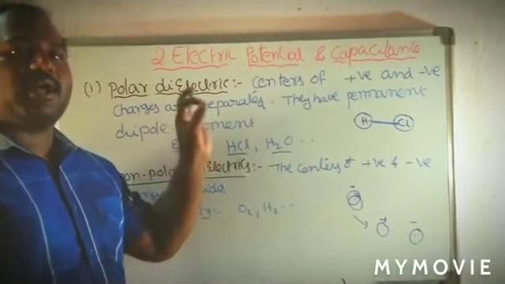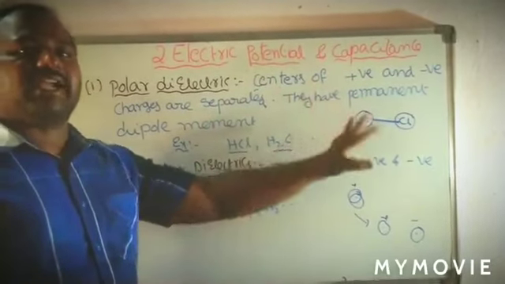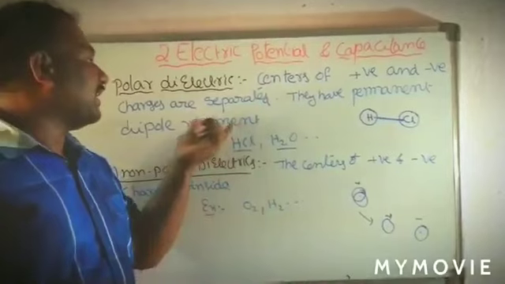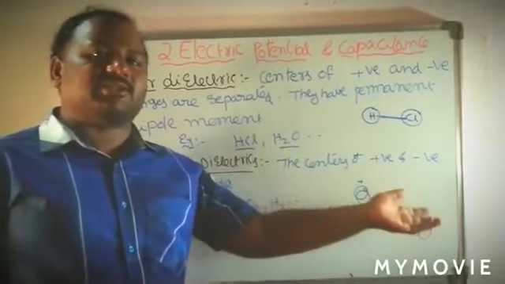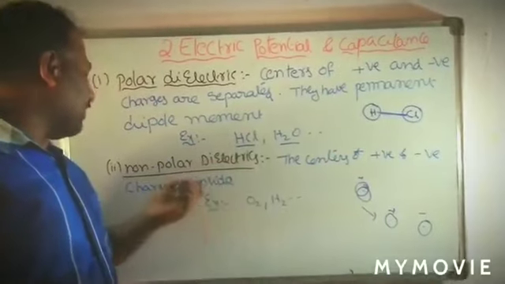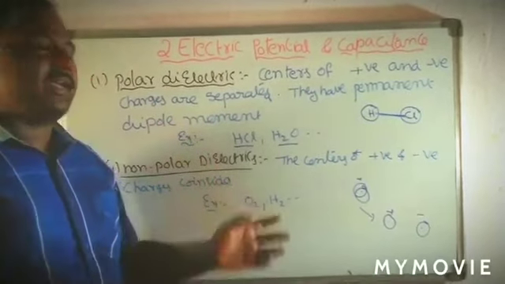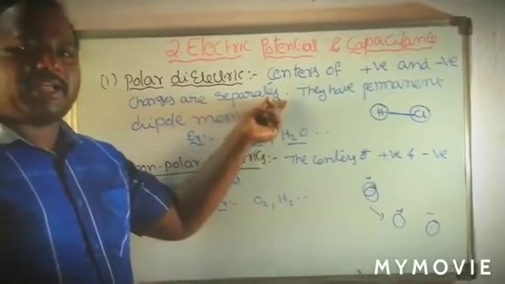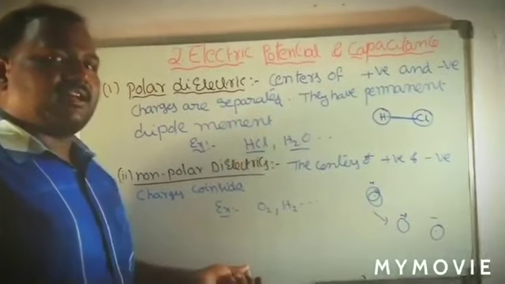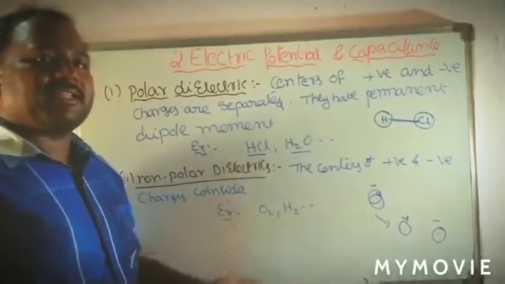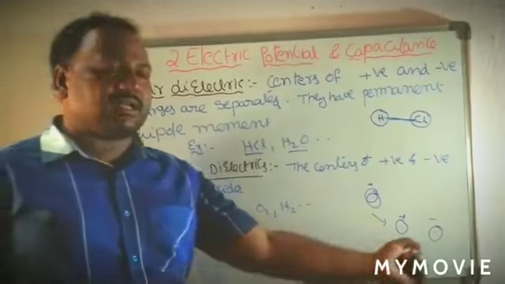In polar dielectrics, the positive and negative charges are separated, so there is no need to apply an electric field to form the dipole. Whereas in non-polar dielectrics, the positive and negative charges are not separated; they coincide, and when we apply the electric field, dipoles are formed.